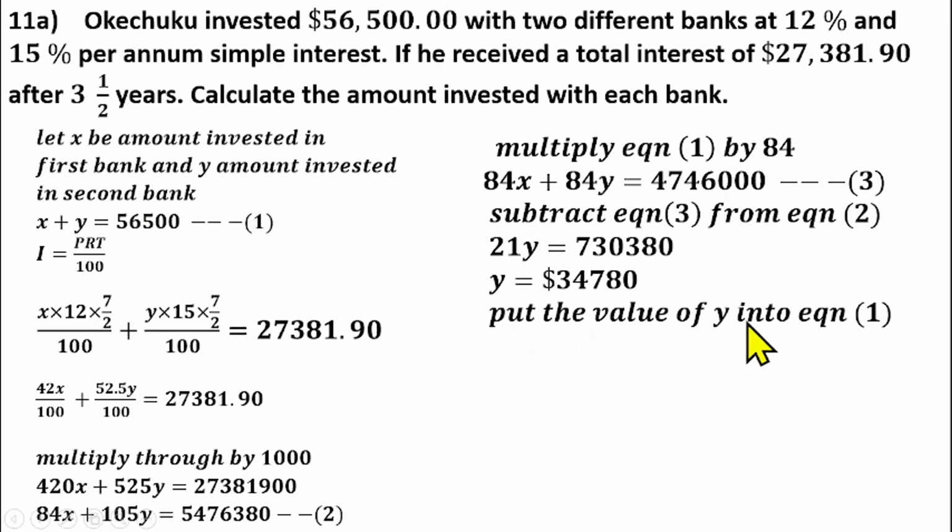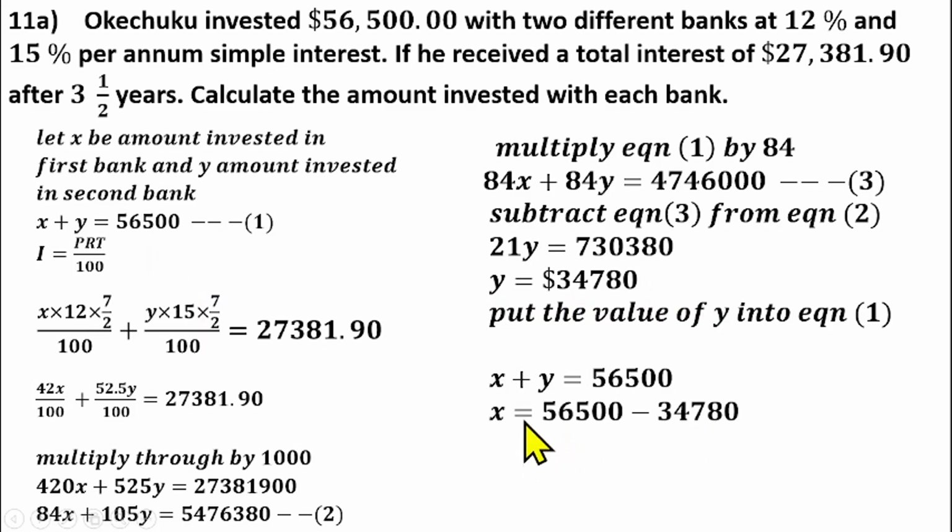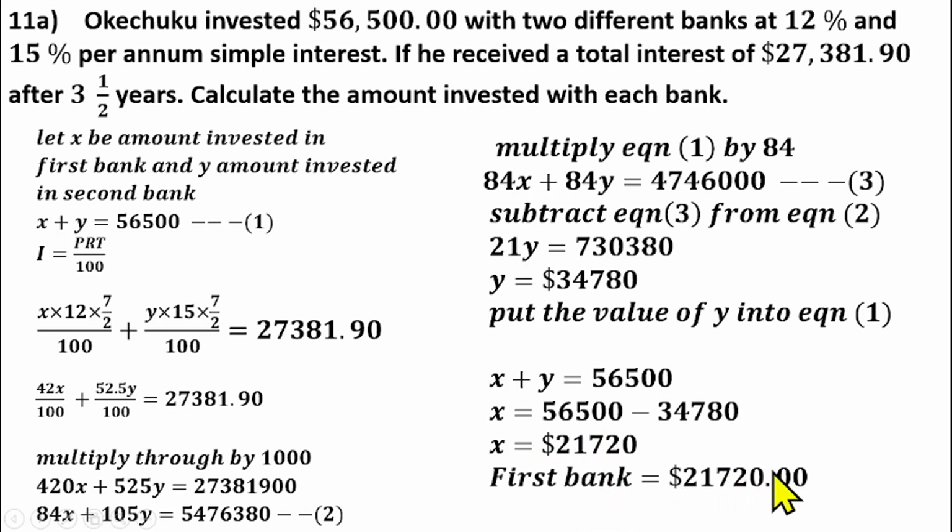So you need to put the value of y into equation 1 to find the value of x. In equation 1 we have x plus y equals 56,500. So put the value of y there. You're having 56,500 minus 34,780. That gives us 21,720 dollars. So that's the amount invested in the first bank. So the amount invested in the first bank is $21,720.